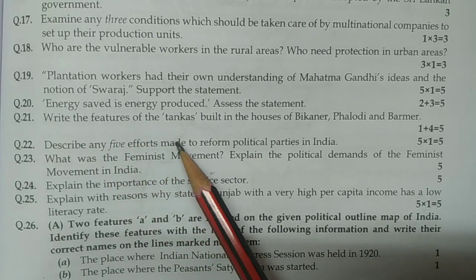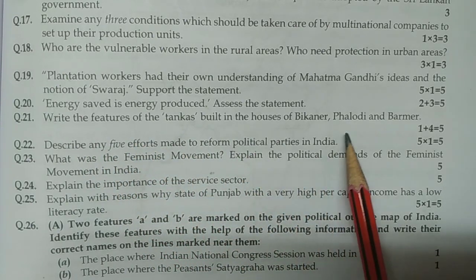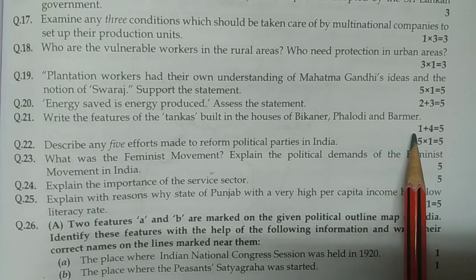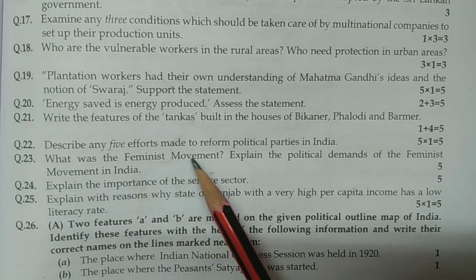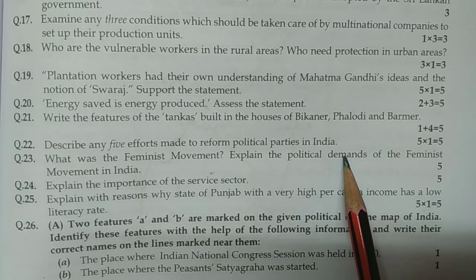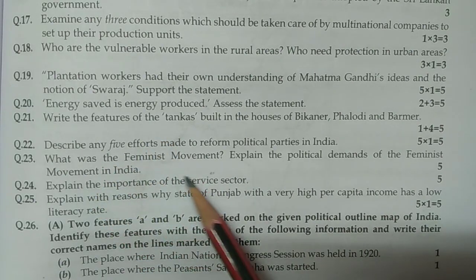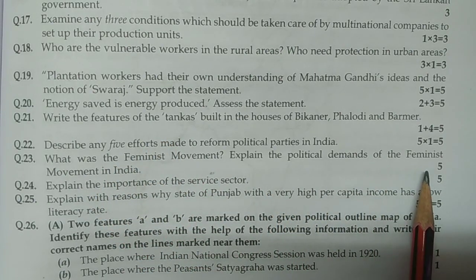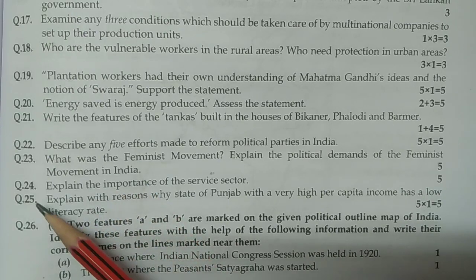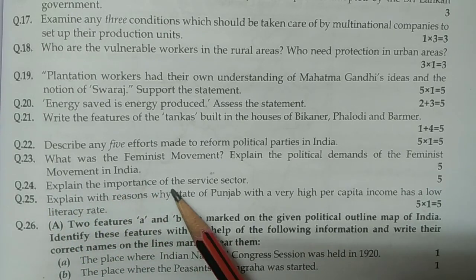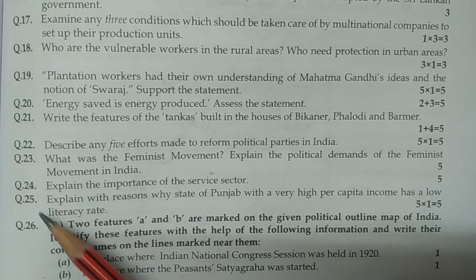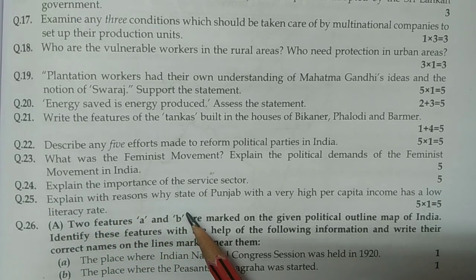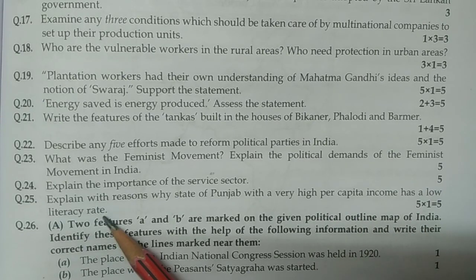Question number 21: write the features of the tankas built in the houses of Bikaner, Phalodi, and Barmer. Now, next question number 22: describe any five efforts made to reform political parties in India. Question number 23: what was the feminist movement? Explain the political demands of the feminist movement in India. Now, question number 24: explain the importance of the service sector. Question number 25: explain with reasons why the state of Punjab, with a very high per capita income, has a low literacy rate. This is really very important.